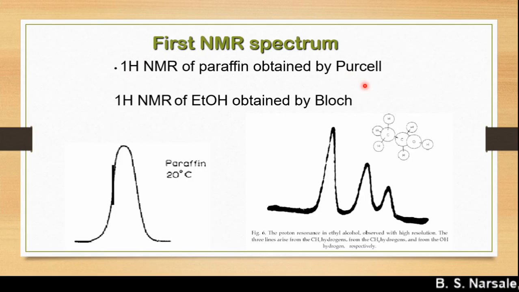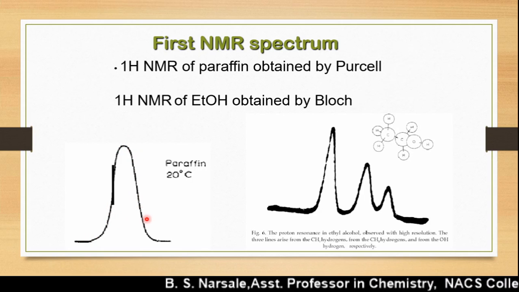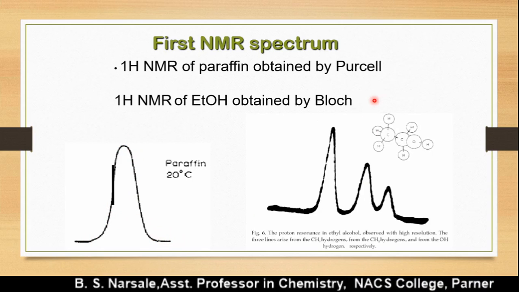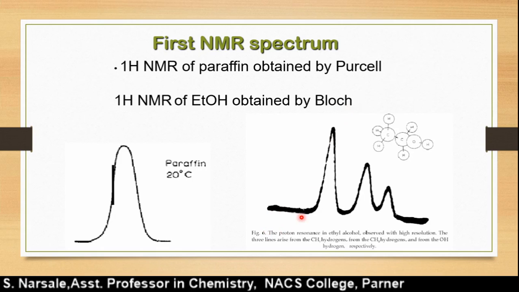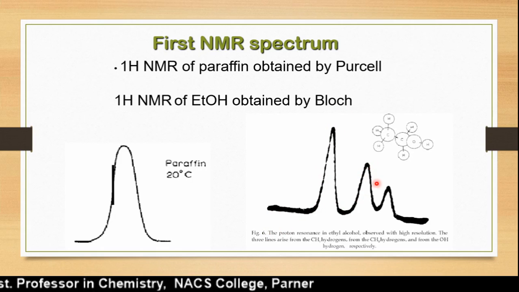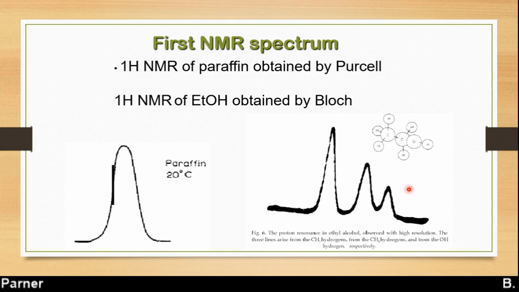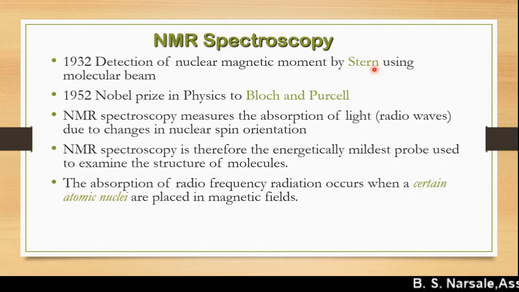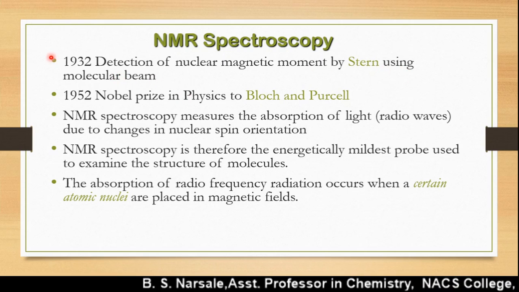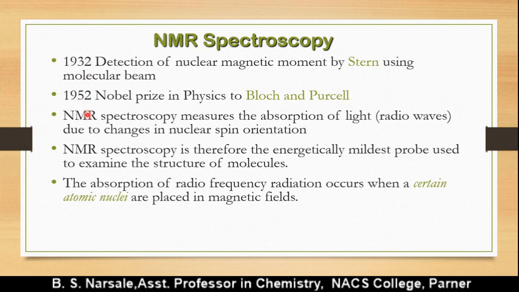These two scientists, one, Purcell, gave the NMR for paraffin, while Bloch gave the NMR for an ethanol molecule. Three types of hydrogens of ethanol will be observed here. As I said, the nuclear magnetic moment was detected by Stern using a molecular beam in 1932.